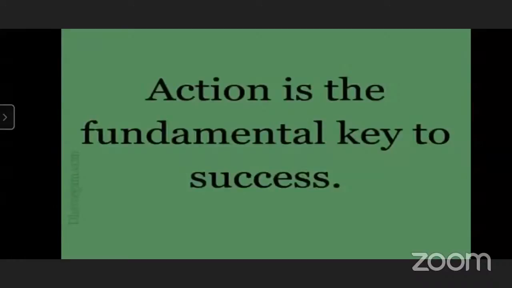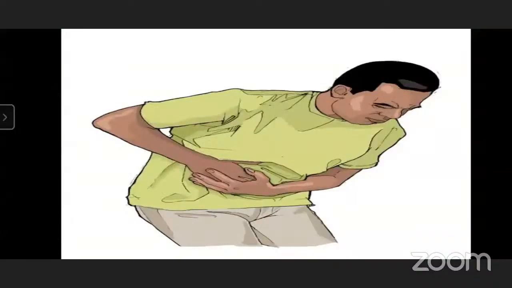Yes. Very good. Can you see the picture now? Yes. What do you see in the picture? What do you see, beta, in the picture? Man. Sir, that person has a stomach ache.